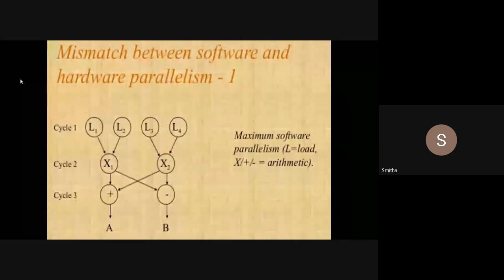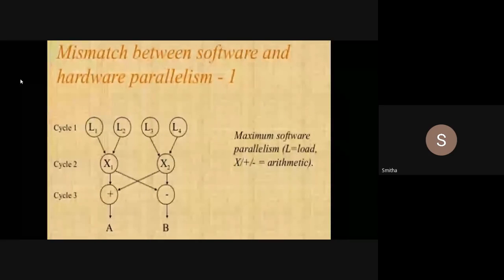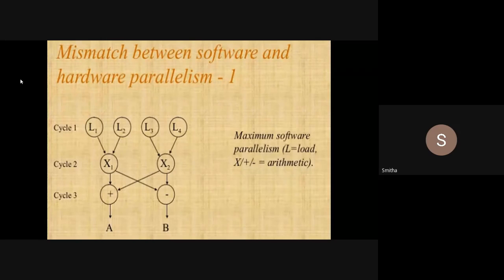Load L1, L2, L3, L4: four instructions. L1 times L2 is the fifth, L3 times L4 is the sixth. The addition of the two results is the seventh, and the subtraction is the eighth instruction.